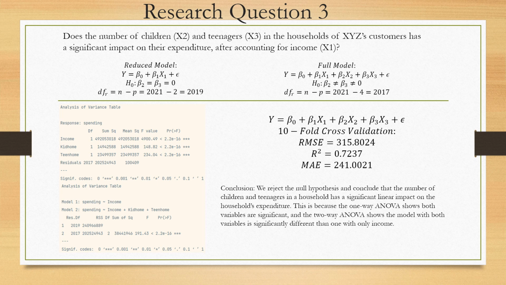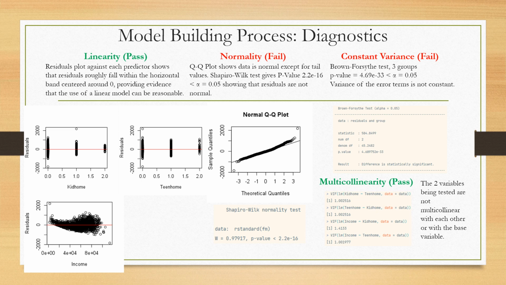We also did a two-way ANOVA to compare the reduced and full model, and it showed that they're also significantly different. As you can see, our full model was able to achieve an RMSE of 315, an R-square of 0.72, and an MAE of 241 with tenfold cross-validation. Here we test the linearity, normality, constant variance, and multicollinearity assumptions of our model.